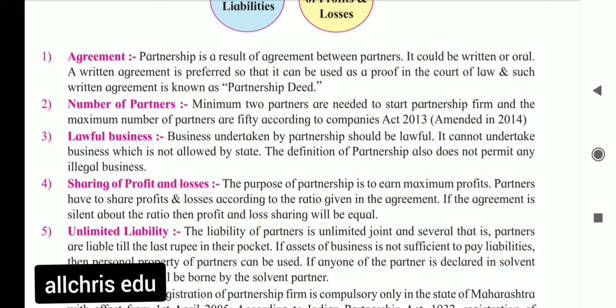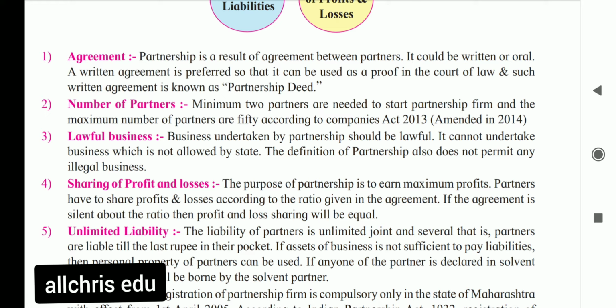Also, if any one partner becomes insolvent, the solvent partners have to bear the liability of that insolvent partner. So unlimited liability is an important feature, and it is actually a disadvantage of a partnership firm.